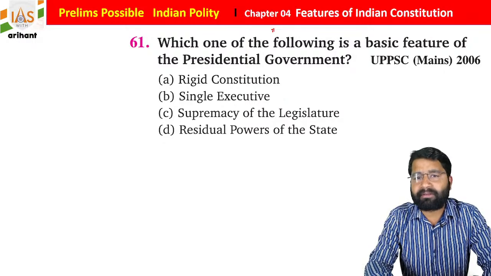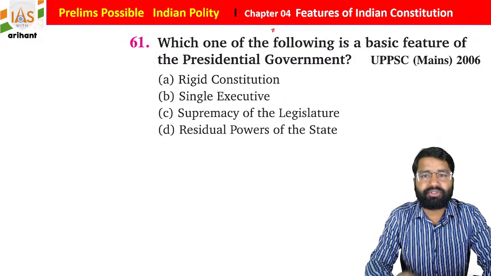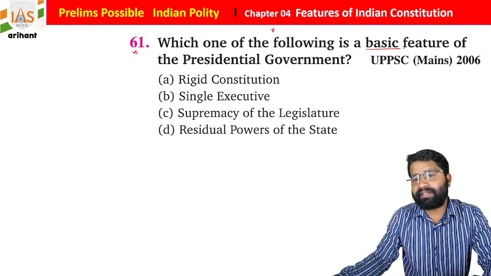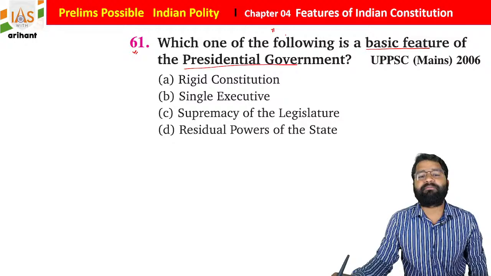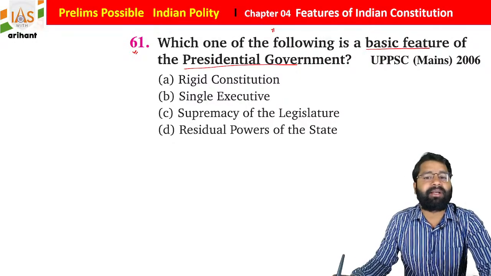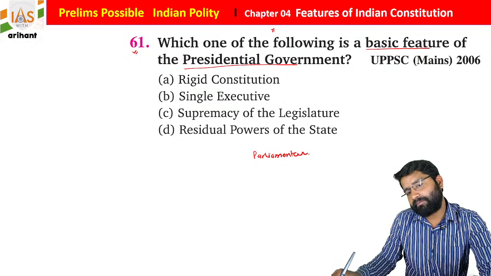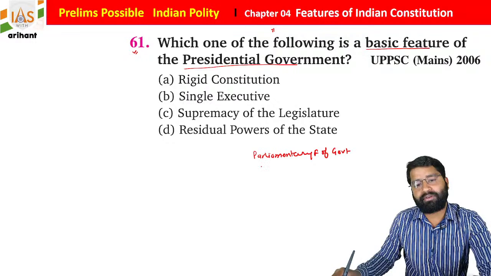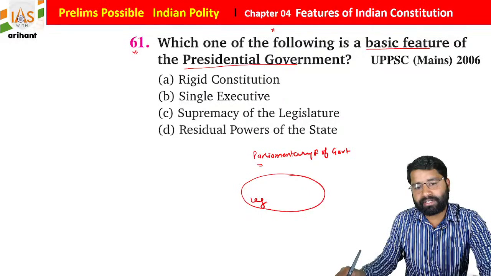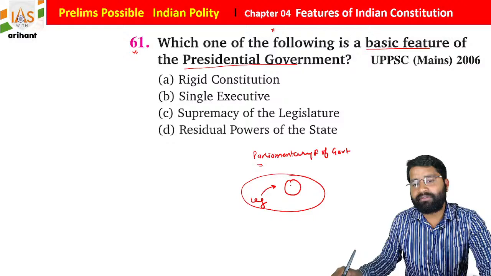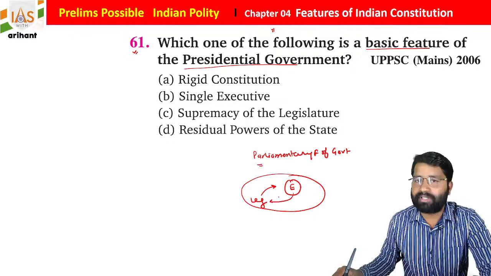We are not following the presidential form of government, but in this question you need to see very carefully which one of the following is the basic feature of the presidential government. What is the basic feature of presidential government and what is the basic feature of parliamentary government? In the parliamentary form of government there will be a body called the legislature, the law-making body, and from the legislature only our executive is chosen, and this executive will be responsible towards the legislature.